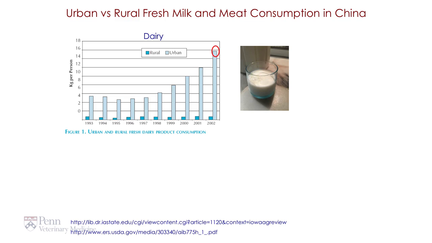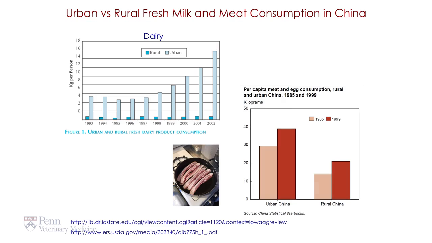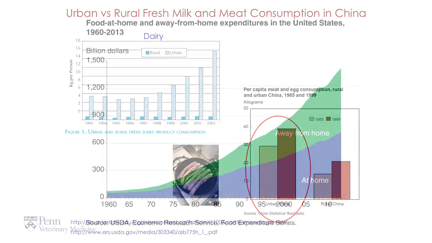If we look at the meat consumption in China as well, we can see that there is a vast difference between urban and rural China, with higher consumption in the urban settings, again reflecting the emerging affluence of people living in the city relative to those remaining in the rural communities.